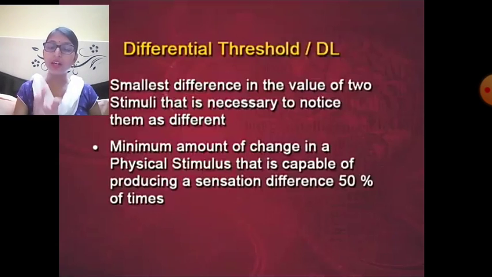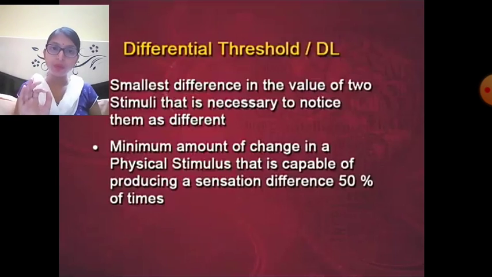That means the minimum quantity of sugar granules which is required for detecting or for sensation of the difference between the two kinds of sweetness, the previous one and the next one. So go on adding sugar granules one after another, tasting the water each time, and after the addition of a few granules, you will notice at a point that the water is now sweeter than the previous one.